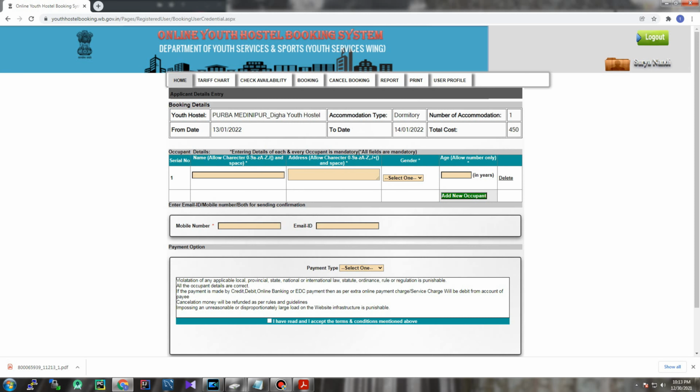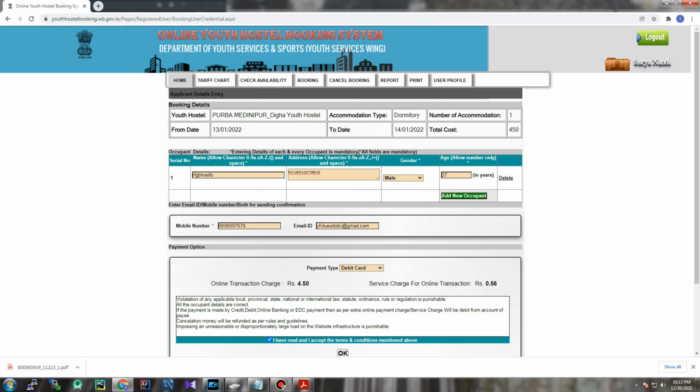If you click on proceed to booking, you have to fill in all the details: your name, your address, your gender, your age, mobile number, and email ID. I will randomly select any value from here, but you have to write the exact values. You can see the gender from here, your age like 27, then mobile number. I am putting a random mobile number. You can put your exact mobile number and email ID. Once you fill in all the details here, you have to select the payment type from the payment type drop down. There are 3 types of payment. Any one you can choose. Once you choose the payment type, it will show you the online transaction charges.